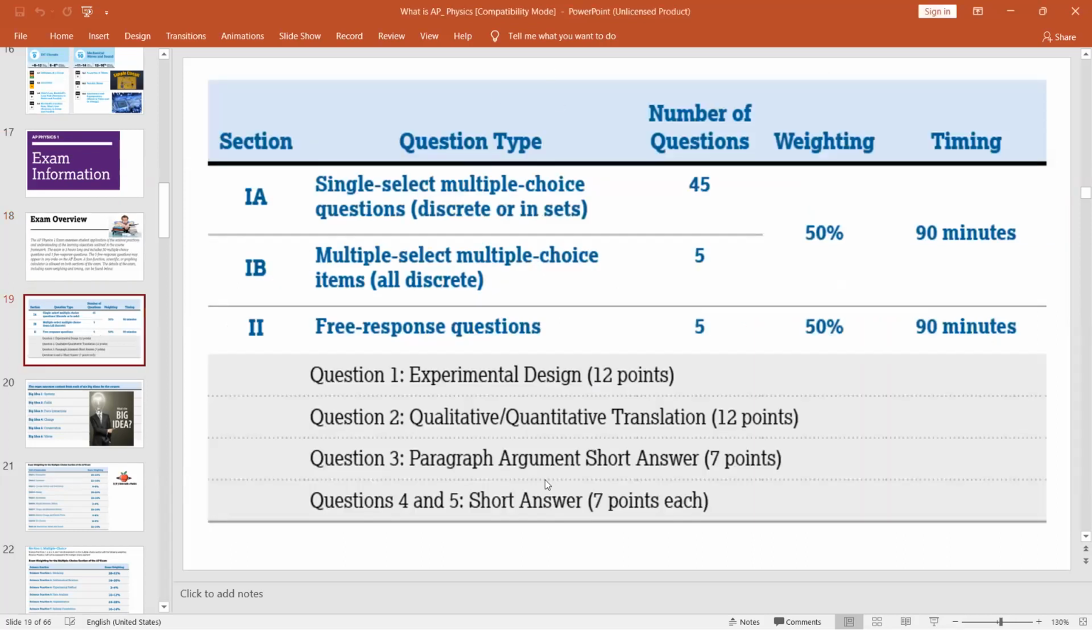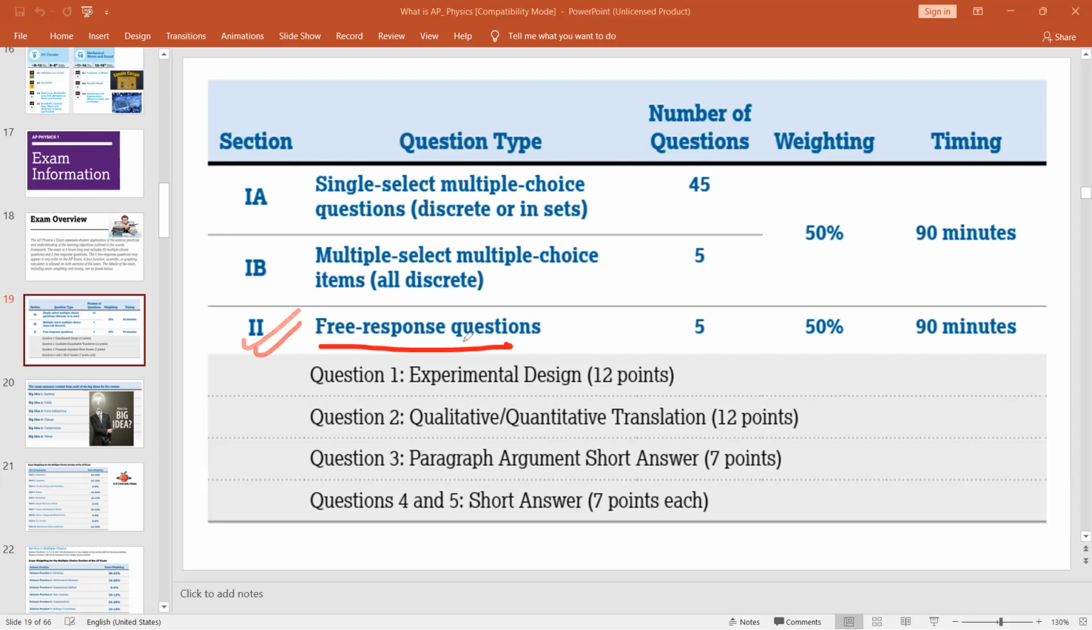Now look at the exam in detail. You get two parts, Part A and Part B. In Part A, you get 50 MCQ questions, weightage 50%, and time 90 minutes. 45 questions are single select multiple choice, discrete or in sets, and 5 questions are multiple select multiple choice, all discrete.